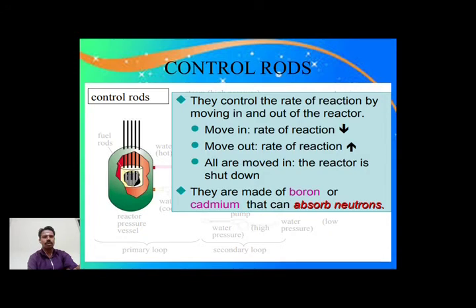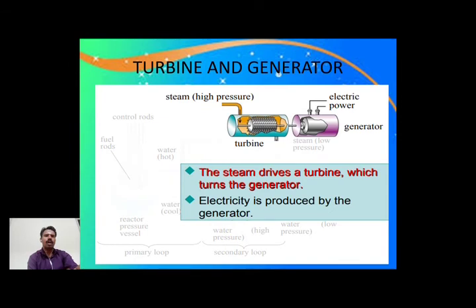And then the control rod. It moves up and down. If it moves inside, the rate of reaction is reduced. If it moves outside, the rate of reaction is increased. If all the rods move in, the reactor shuts down. The control rod is made of boron and cadmium to absorb the neutrons. And then the turbine. We have already discussed the turbine in many classes. The turbine produces electrical energy.